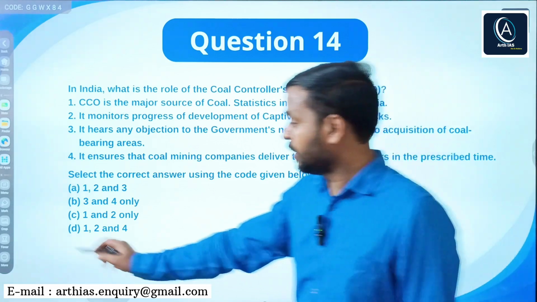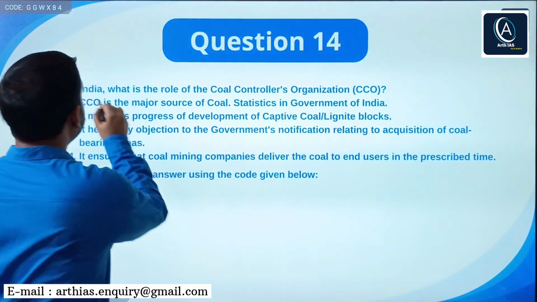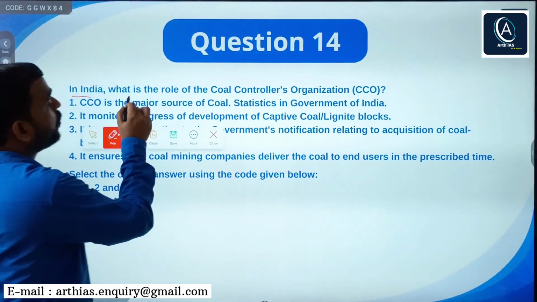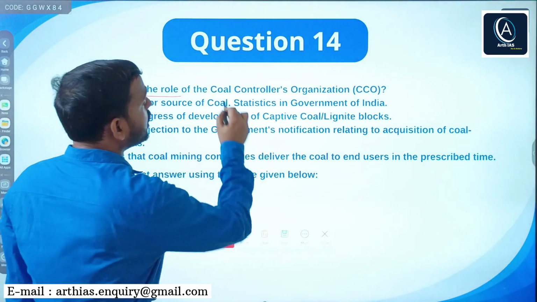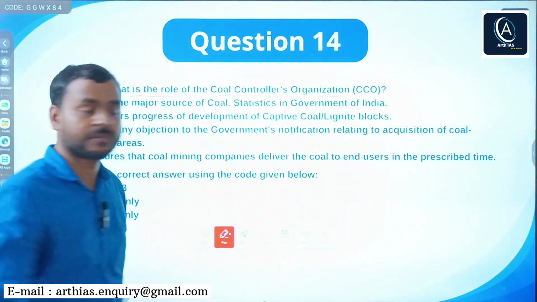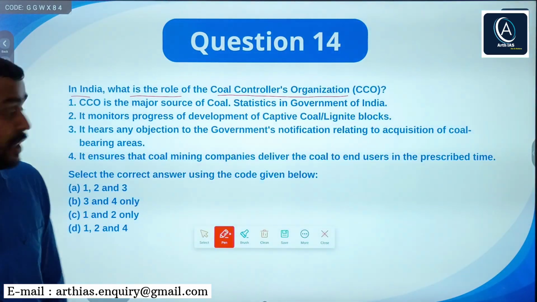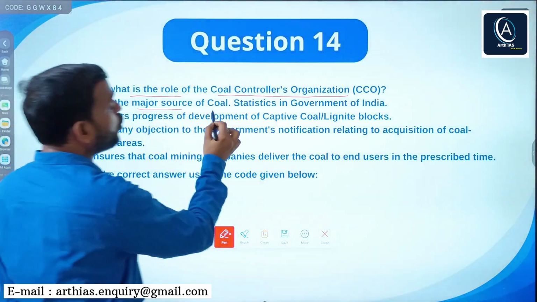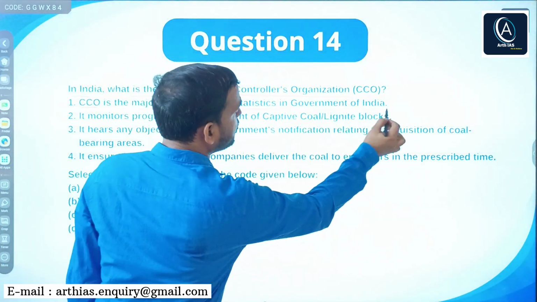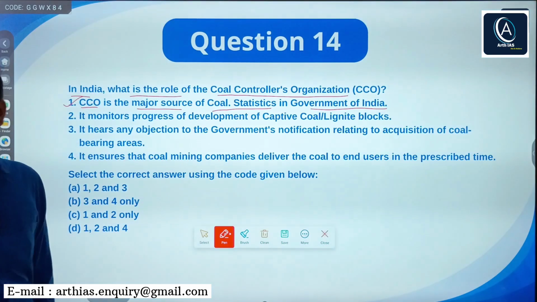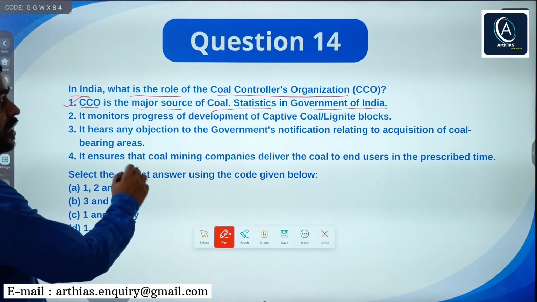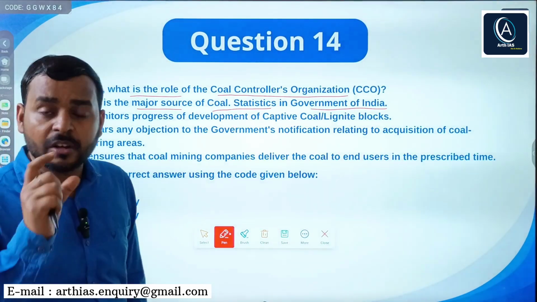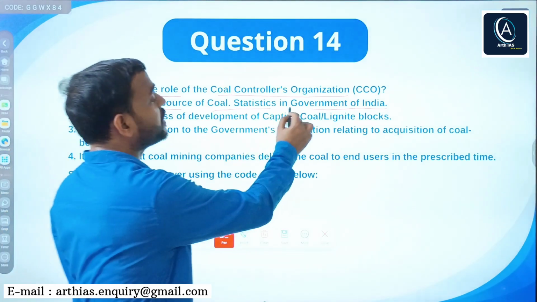Next, in India, what is the role of the Coal Controller's Organization? Right, CCO. It says CCO is the major source of coal statistics in the Government of India. Obviously, this is correct. It provides major statistics or data to the Government of India.